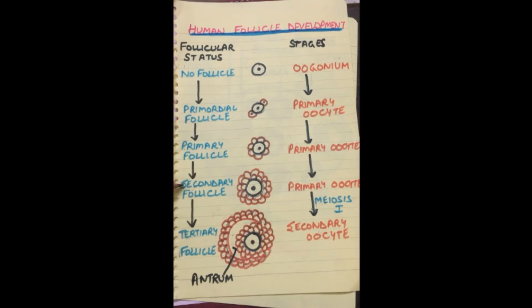You can see the differences between secondary follicle and tertiary follicle. In the secondary follicle, in the center is the primary oocyte. In the tertiary follicle, on one side is the secondary oocyte. In the secondary follicle, there are more layers of granulosa cells present, but the fluid-filled cavity called antrum is absent. But in the tertiary follicle, there is a fluid-filled cavity called antrum. Now this tertiary follicle matures into the Graafian follicle. Graafian follicle is that follicle which is ready to release its secondary oocyte, meaning it is ready to ovulate.